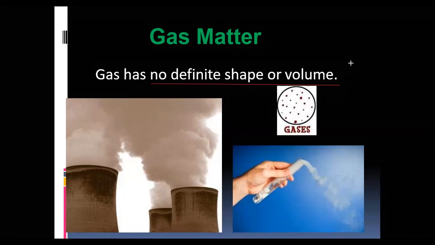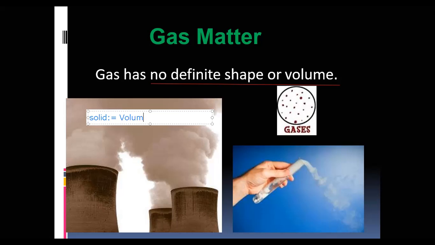That means in solid, okay, I have to recall now. In solid, volume fixed and mass also fixed. In solid, volume and mass both fixed.